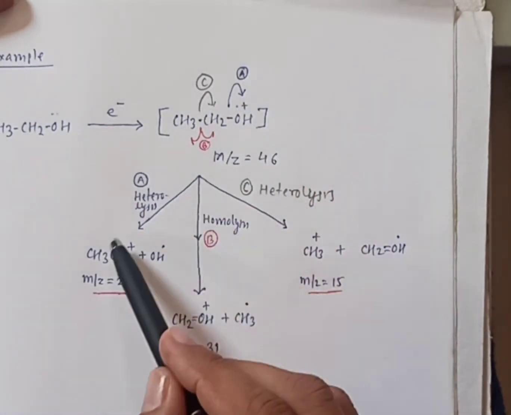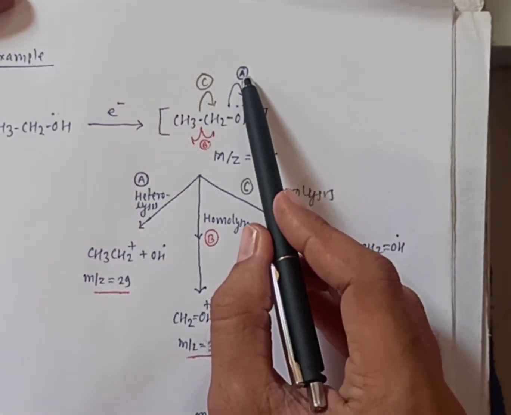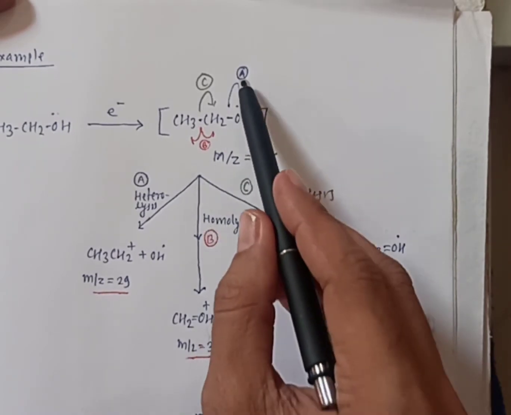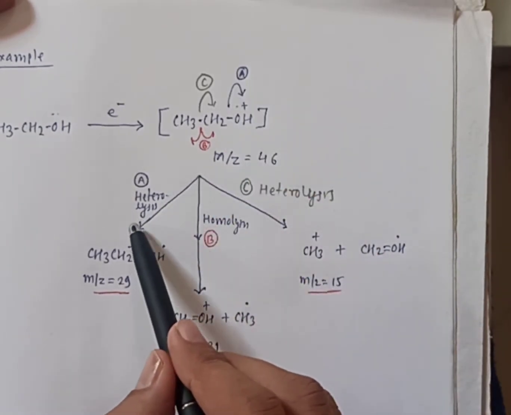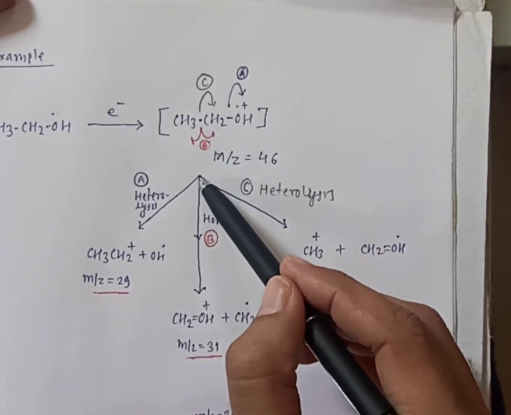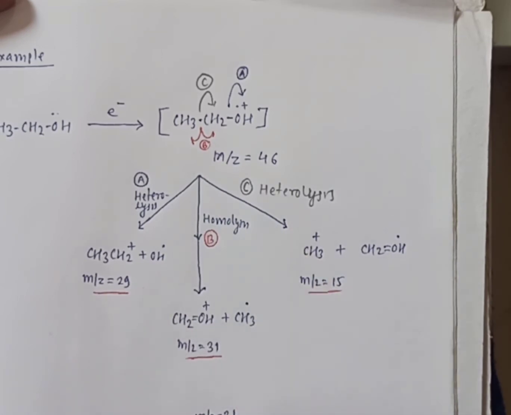Now it will undergo different types of fragmentation processes. Now I have written here A, B and C, three types of fragmentations. So A is the pathway of type A fragmentation, this is the pathway for type B, and this is for C.